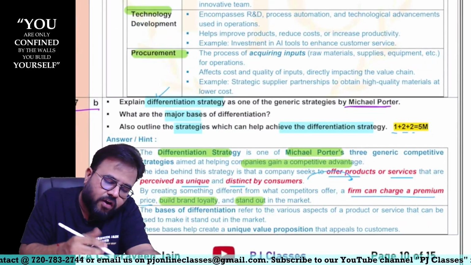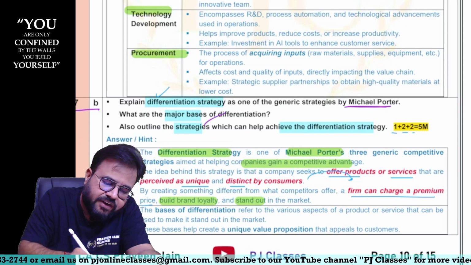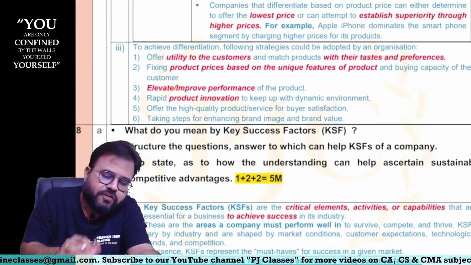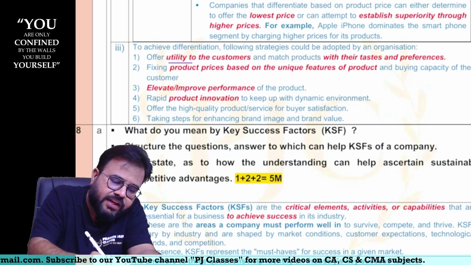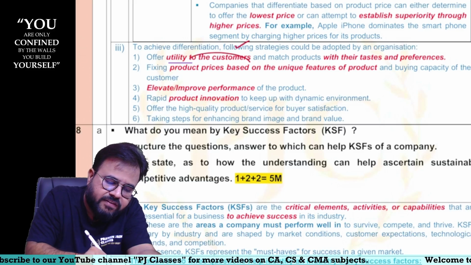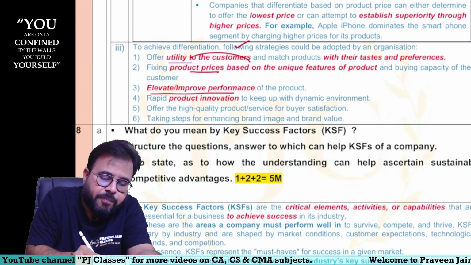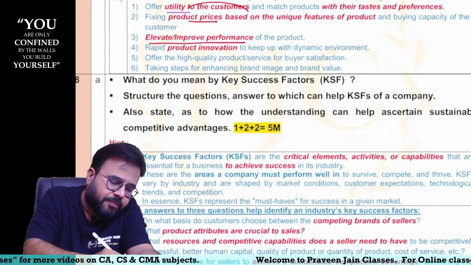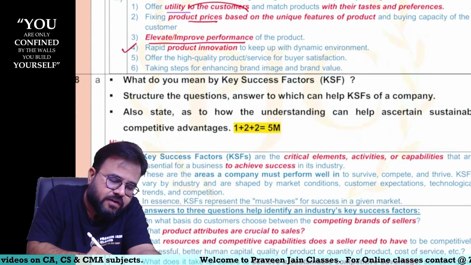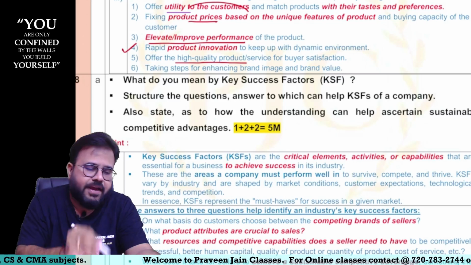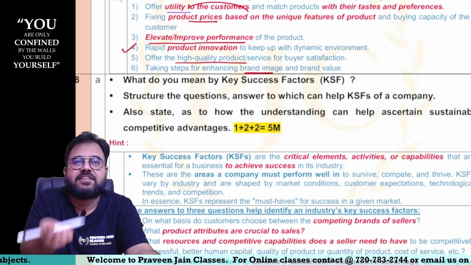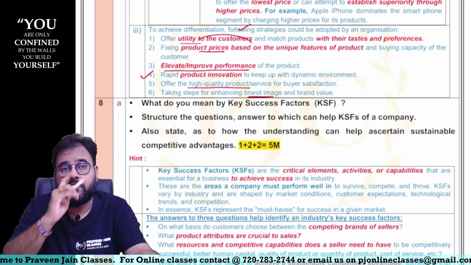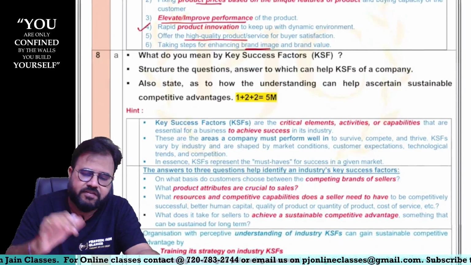Now the point is, what are the strategies which can help to achieve differentiation, sir? We have studied this in order. First point is, you have to find out the utility which the customer wants, sir. Then based on that, prices have to be defined, sir. Whatever product you develop, do not keep it like that only, always try to elevate the performance, and it should be rapid product innovation, sir. You have to always provide a high quality product, and you have to take steps for enhancing the brand image or value of the company, sir. So these are the strategies which you have to follow for successfully implementing differentiation strategy, sir.